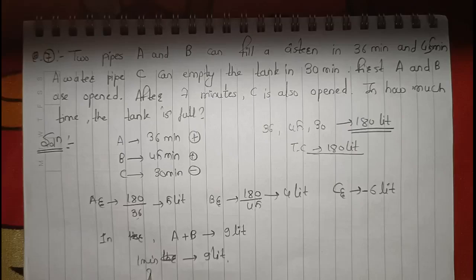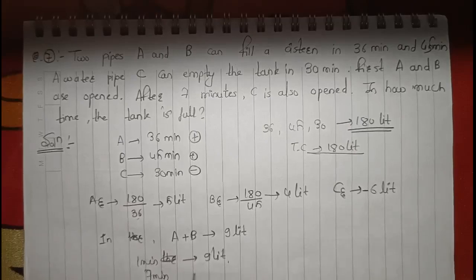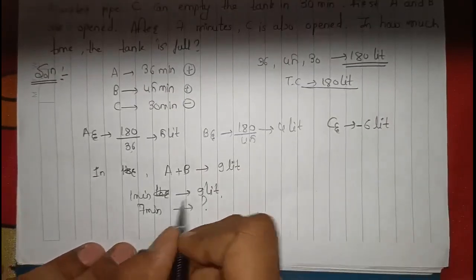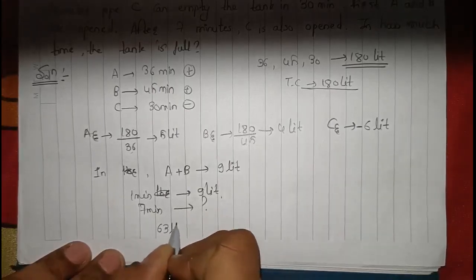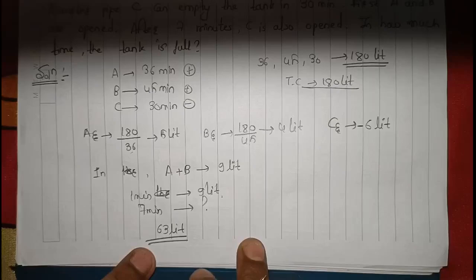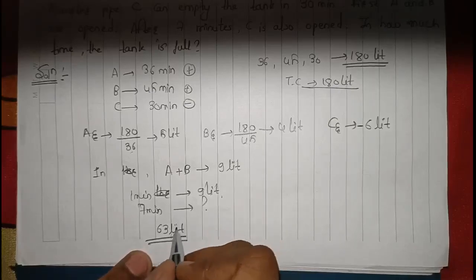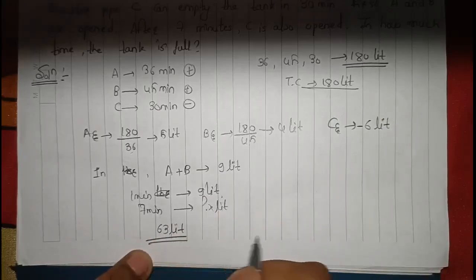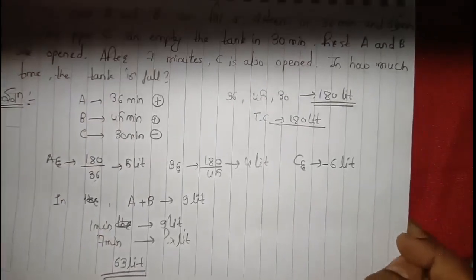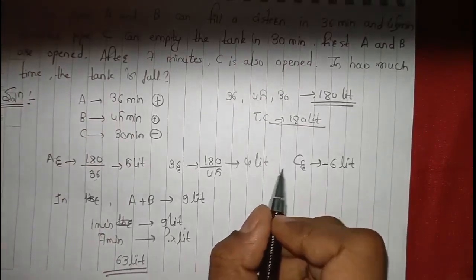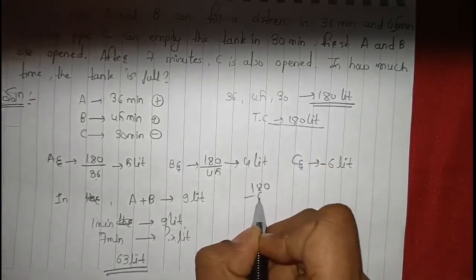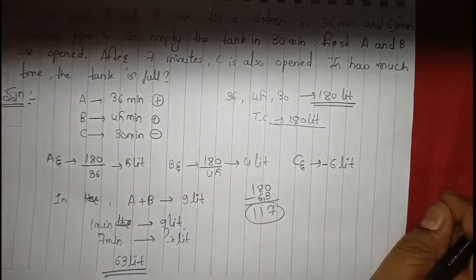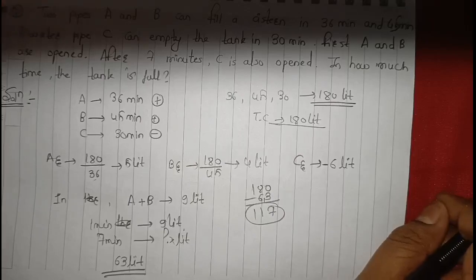So in how many minutes? Sorry, in 7 minutes, how many liters of the tank will be filled? It would be 9 times 7, 63 liters. Am I right? So 63 liters of the tank is filled. Consider this is x liters. So initially 63 liters is already filled. Now our total tank capacity is 180, which means 180 minus 63 is left, right? So 117 liters is still remaining.